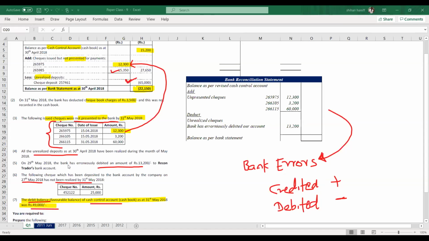Okay. Then what we have next is the following check which has been deposited to the bank account by the company on 27th May, not been realized.